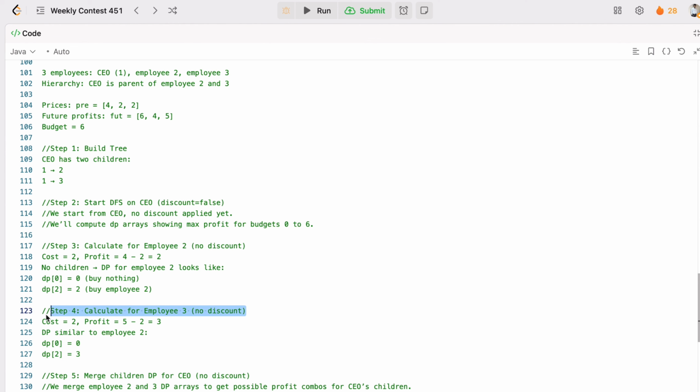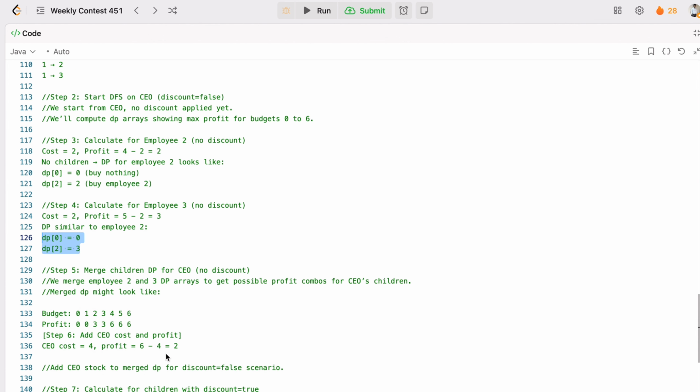Similarly, we'll calculate for employee 3 with no discount, and this time cost is 2, profit is 3. So for employee 3, DP at 0 is 0, and DP at 2 is 3.